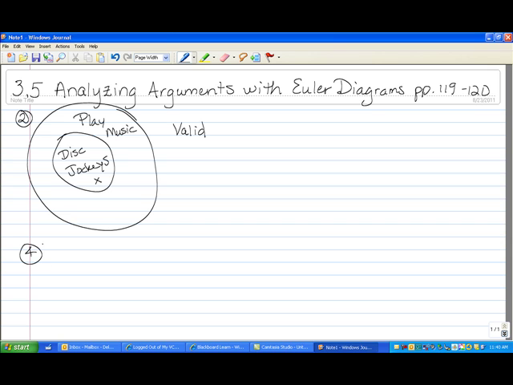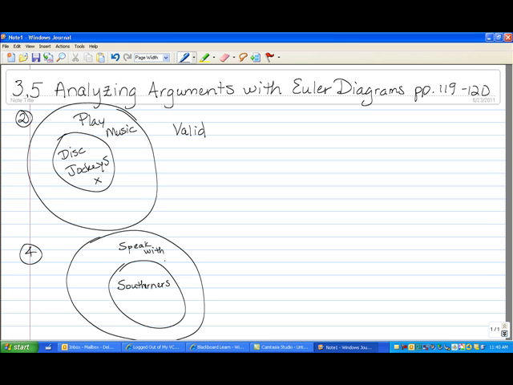Okay, all Southerners speak with an accent. So again, all is small, so Southerners speak with accent. Bill Leonard speaks with an accent, so that means he could be there or there. But because he can be here, our conclusion that Bill Leonard is a Southerner is not necessarily so. This one's invalid.